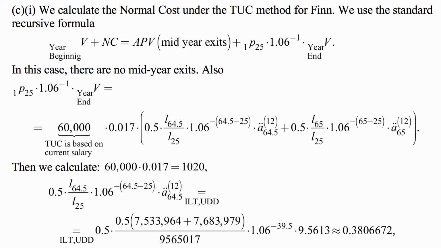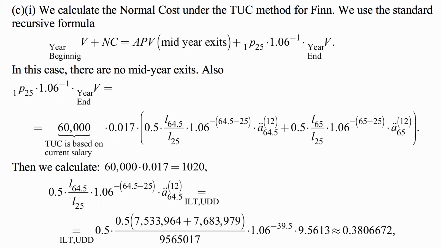actually just actuarial present value of the benefits, which is at the beginning of the year, which is 60,000 based on current salary, times 0.017 times 1/2 probability of retiring at age 64.5, and all the familiar calculations that we just did, and then 0.5 times probability of retiring at age 65 times all the familiar numbers that we had.